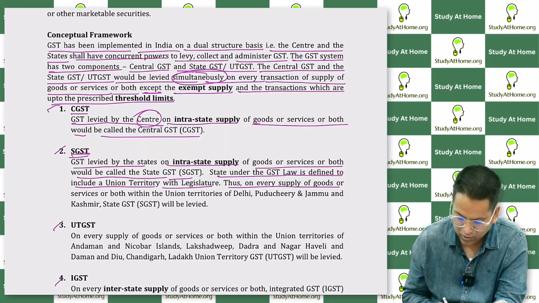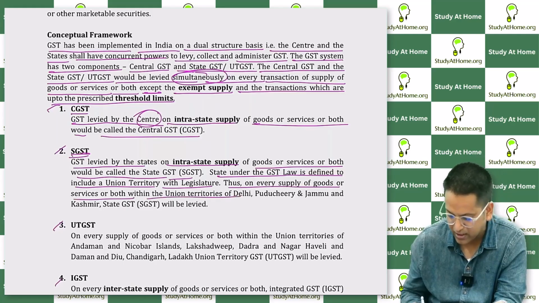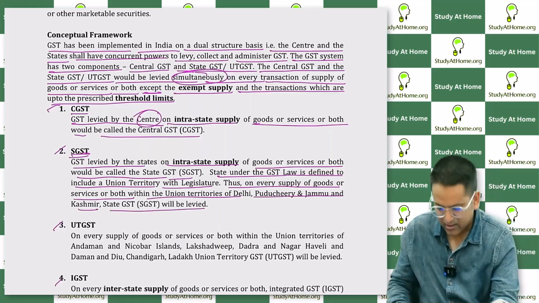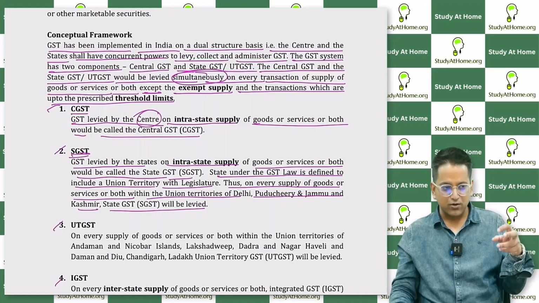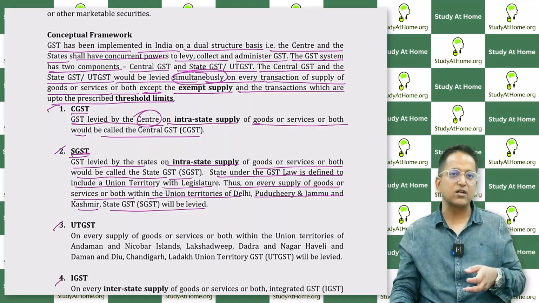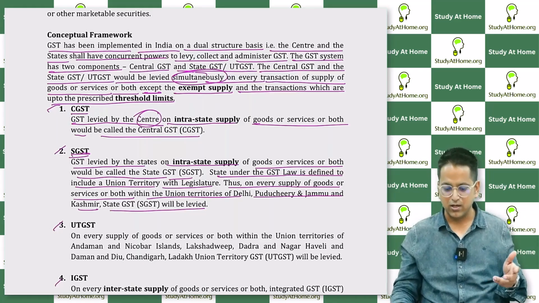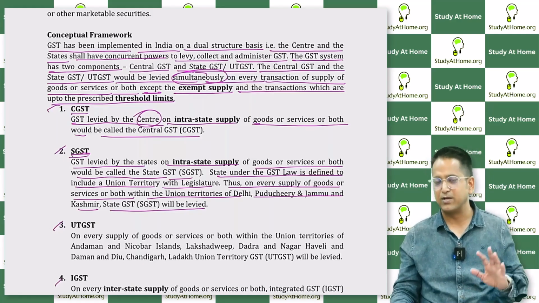Thus, on every supply of goods or services, or both, within the union territories of Delhi, Puducherry, Jammu and Kashmir, state GST will be levied. It is saying that if the transaction happened within the union territory of Delhi, or within the union territory of Puducherry, or within the union territory of Jammu and Kashmir, then SGST, which means state GST, would be levied.